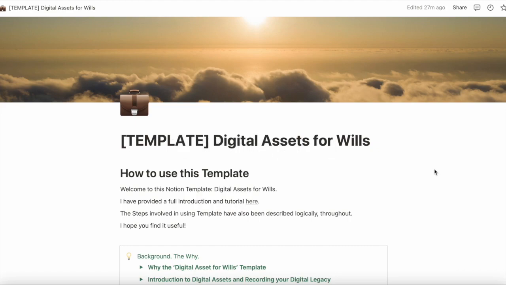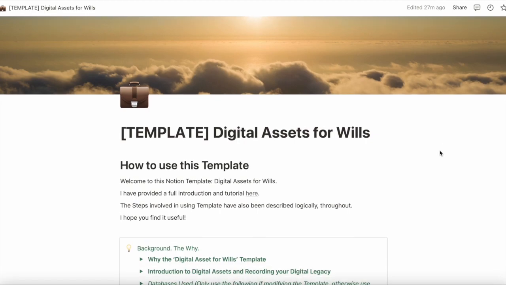This is for people who are writing their will in general and want to capture information regarding their digital assets as well in that will. So effectively answering the question, what will happen to my digital assets, my social media logins and what have you when I pass away? And this is increasingly a question that is being considered in the legal framework when you're preparing for your death through a will. So that's the purpose of this template.